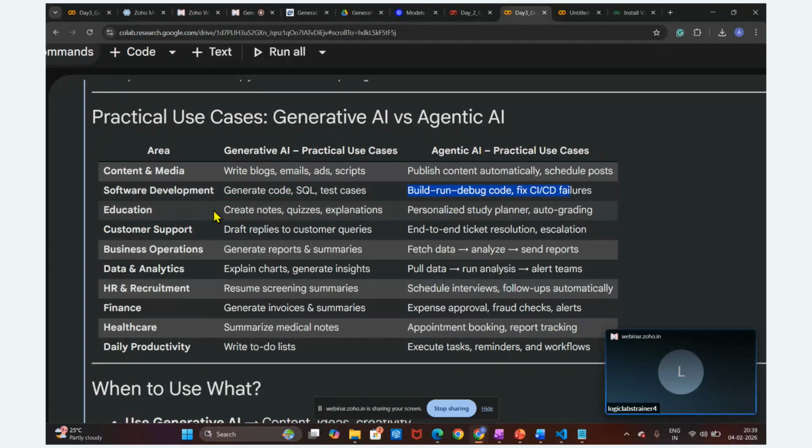In education, we create notes, quizzes, and explanations according to personalized learning. But here we are not going to just create the quiz, we are going to build a personalized study planner and an auto-grading system also. We are going to provide an end-to-end solution for this. Yes, any questions?